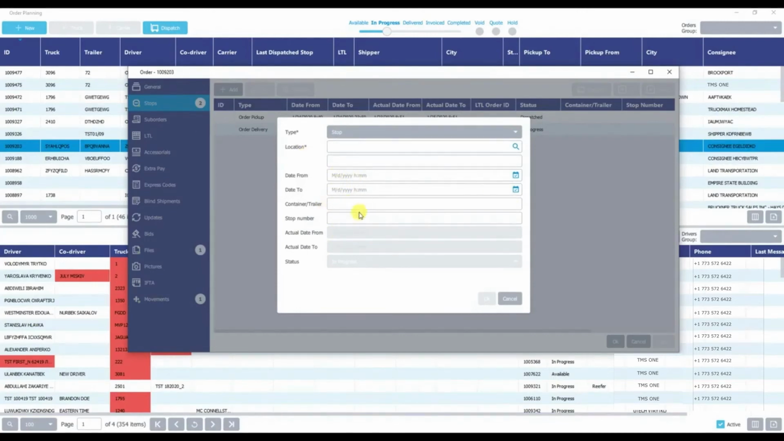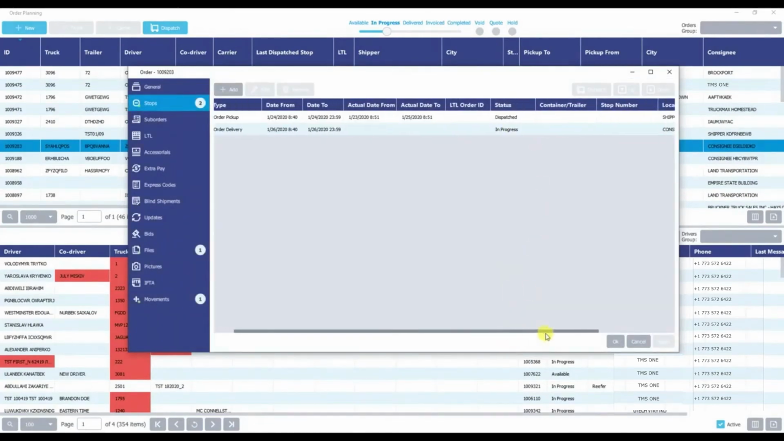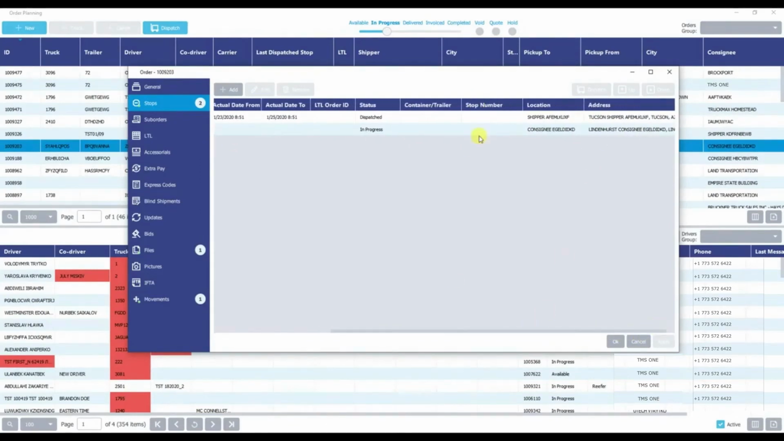If you have container or trailer information, you can now add a stop number if you are keeping track of a specific sequence, let's say, you'll type that in, and then that will also be now visible here as an additional column. So if you had more than one stop, you can kind of keep track of the order of the stops based off of the stop number as well, to hopefully decrease any confusion.